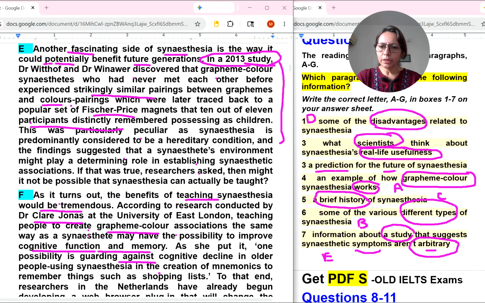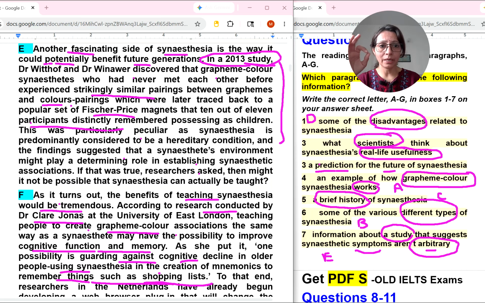Yes. So here they have talked about teaching synesthesia. Benefits of teaching synesthesia would be tremendous according to this research. People create associations the same way to improve. As she put it, one possibility is guarding against cognitive decline in older people, using synesthesia in the creation of mnemonics to remember things such as a shopping list. So if you ask me, these are daily useful things, real life usefulness. So here they mean that remember things such as shopping list.